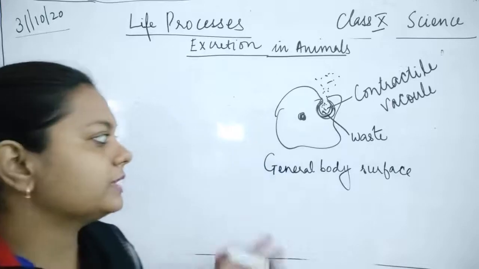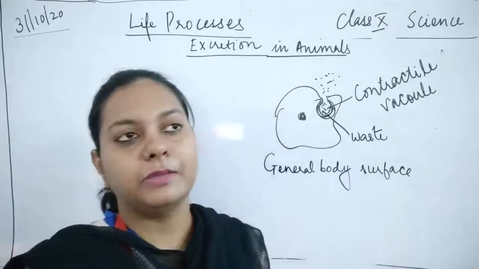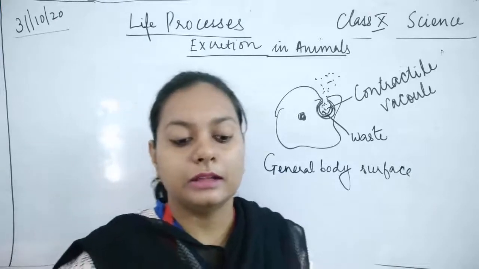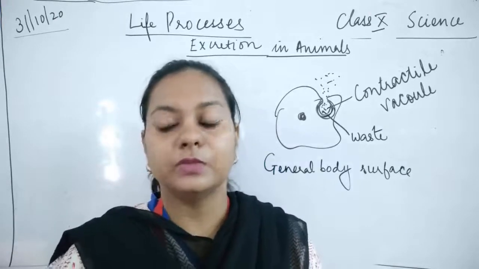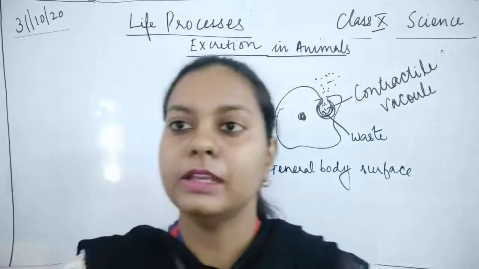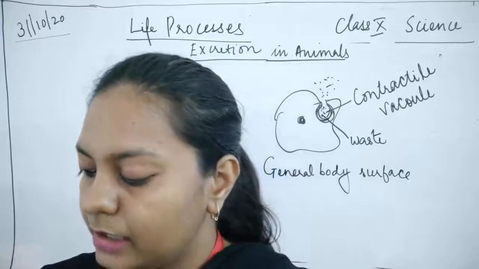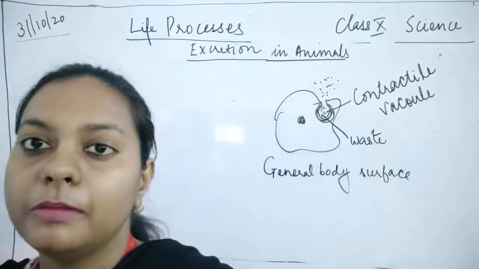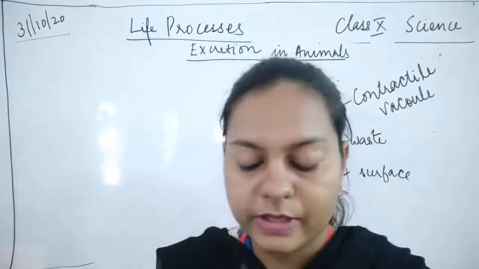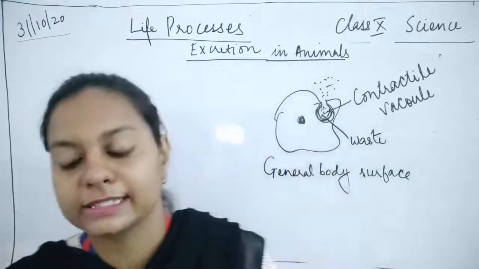Okay, so this is what is about in amoeba. So this was about the excretion in amoeba. Similarly, certain other lower organisms are there which will be responsible for the excretory product. Okay. So similar to that, if we talk about earthworm, in earthworm also we saw that respiration is taking place from the general body, from the moist skin.